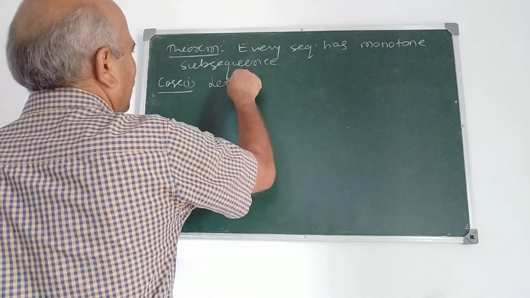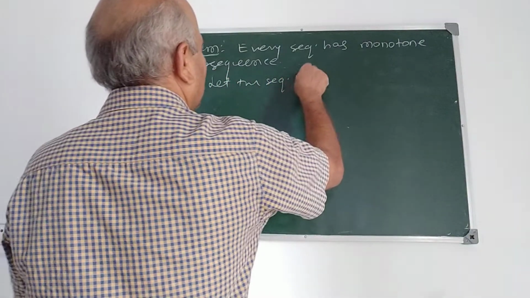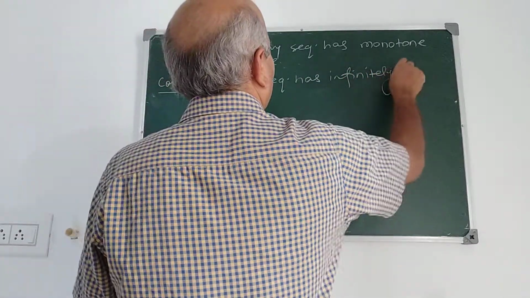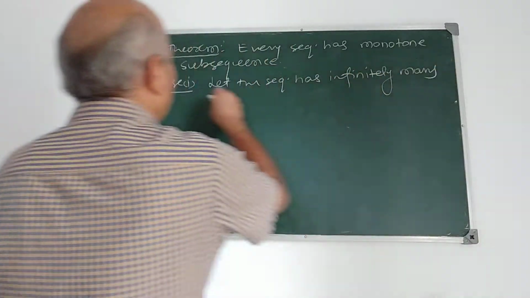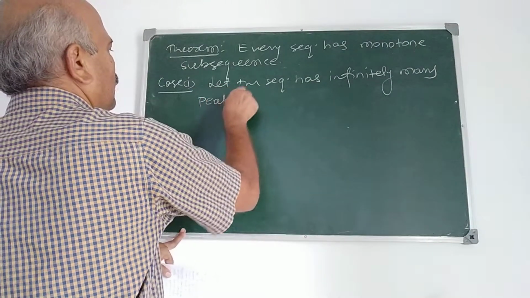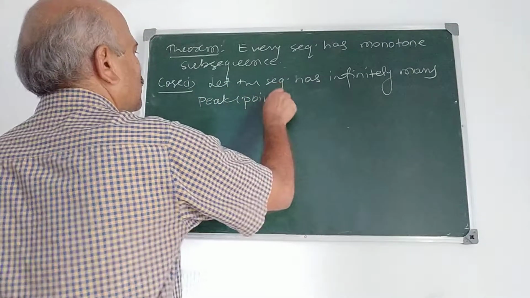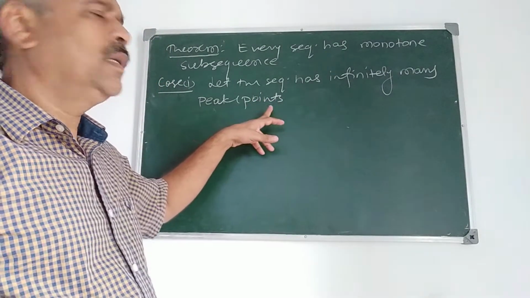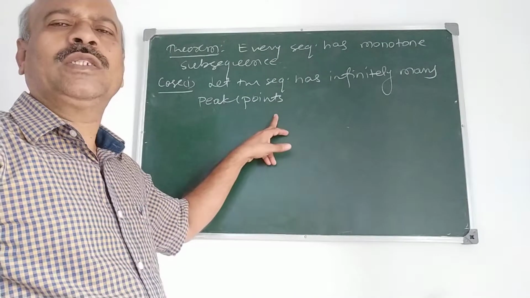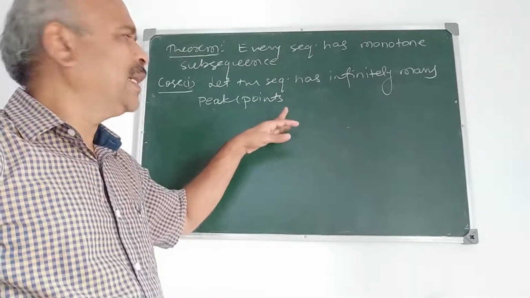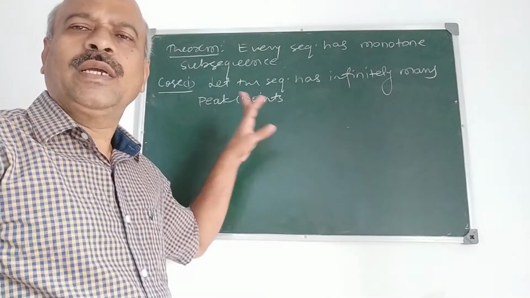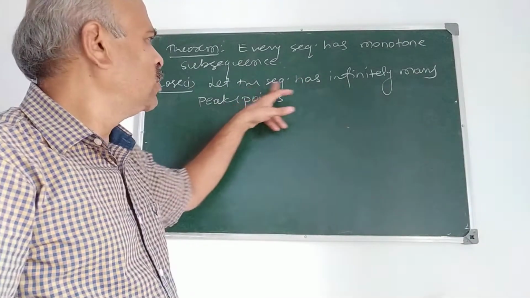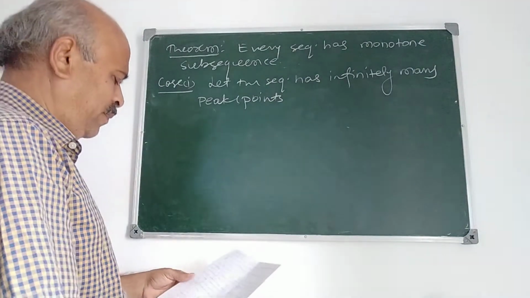First, let the sequence have infinitely many peak points. This is possible because I had given an example. The sequence x_n equal to (-1)^n has no peak points, but x_n equal to 1 upon n has all natural numbers as peak points, infinitely many peak points.